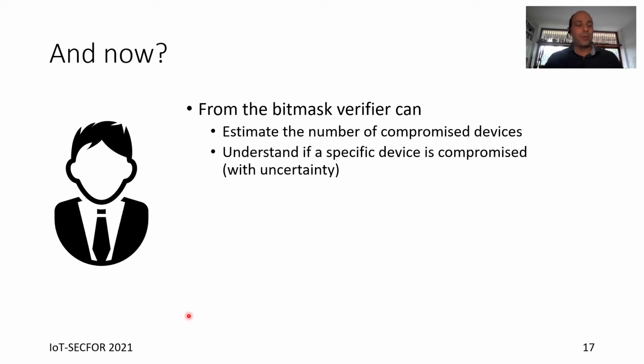A device that could be, for example, a firewall, an important router, or something like this, something that could be attacked. However, as we said, we cannot determine with certainty if it is compromised or healthy, because it's possible that the information of a compromised device didn't reach the verifier in time, or it can also be a false positive, so we assume that it is compromised, but it's not.